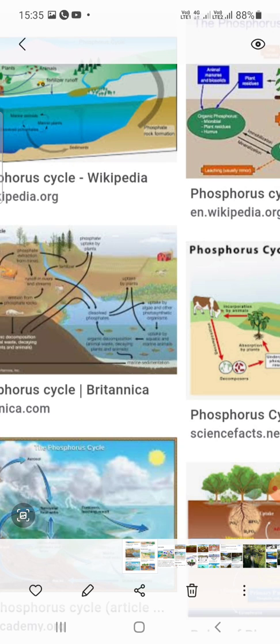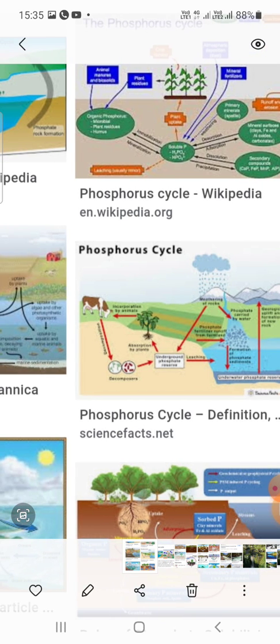The excess amount of phosphate in the bodies of animals is excreted out through their excretory materials. You see the excretory materials here.